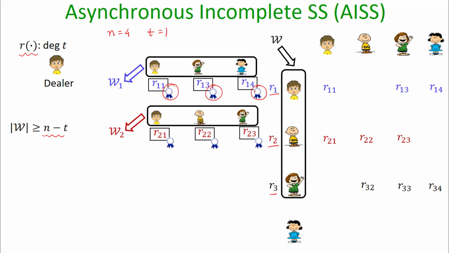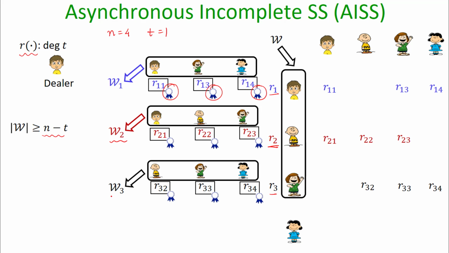In the same way, the second primary share is also shared, and W2 is the set of corresponding secondary shareholders. Each of them has given their respective signatures on the corresponding secondary shares to the primary shareholder P2, and in the same way we have the set W3. Each of these sets of secondary shareholders is of cardinality n minus t.